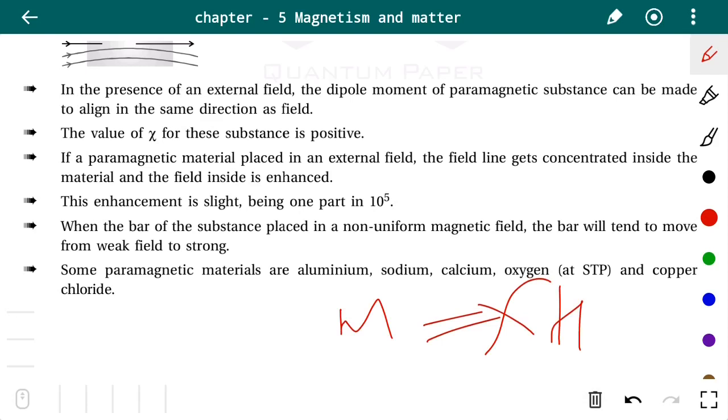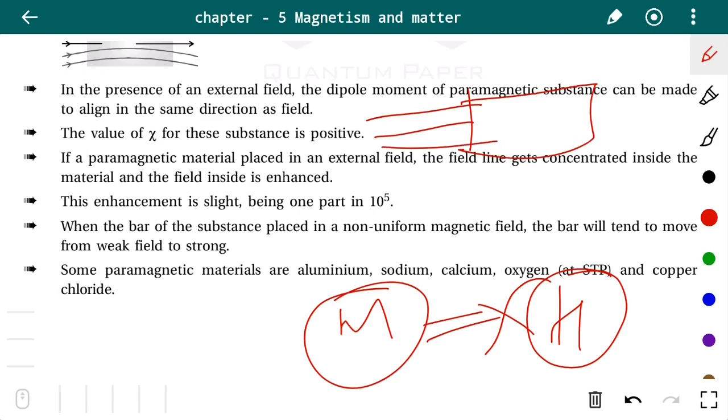Over here, the magnetization, that is the dipole moment, and the magnetic field both are in the same direction. When we apply the magnetic field, the magnetic moment is in the direction of the magnetic field. That means the dipole moment and the magnetic field direction both are the same, right? Because of their alignment in the direction of the magnetic field, M and H both are positive. But this magnetization is very small because these substances are weakly magnetized. Paramagnetic substances are weakly magnetized.